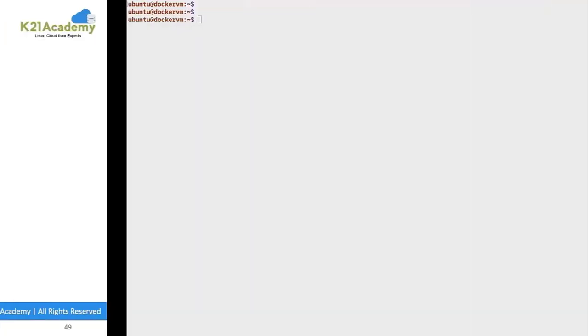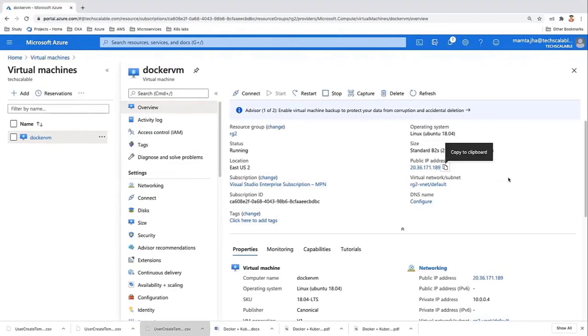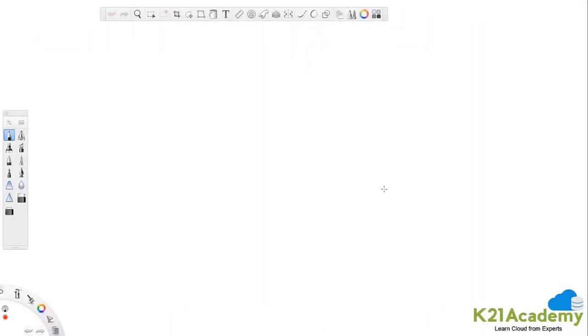So let's see how we work with it. Let me first explain in the pictorial representation how different it is from the normal bridge type of network. So this is my Docker host, and it has the Docker daemon running. This is my Ethernet interface, and this Ethernet interface has a public IP address.